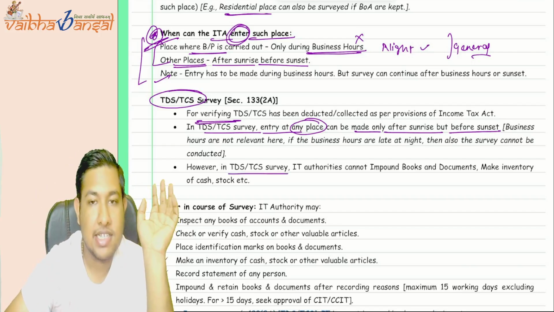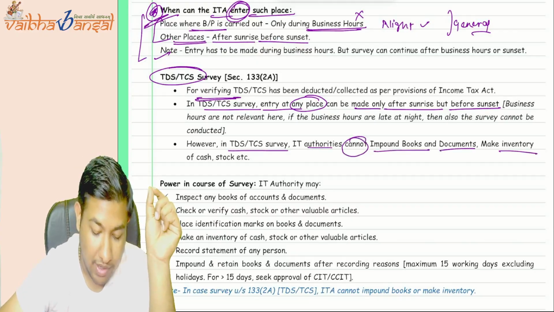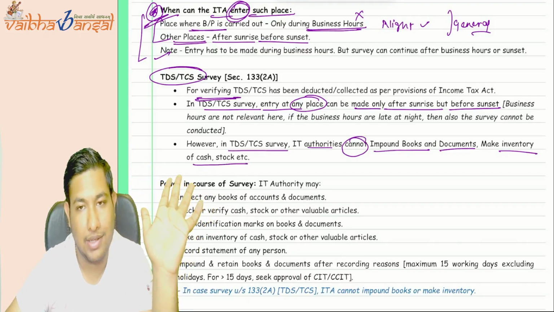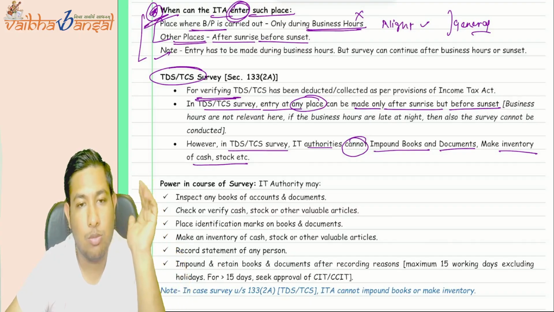And in the TDS and TCS survey, the IT authority cannot impound books or documents, and cannot make an inventory of cash or stock. They cannot do anything of that sort.